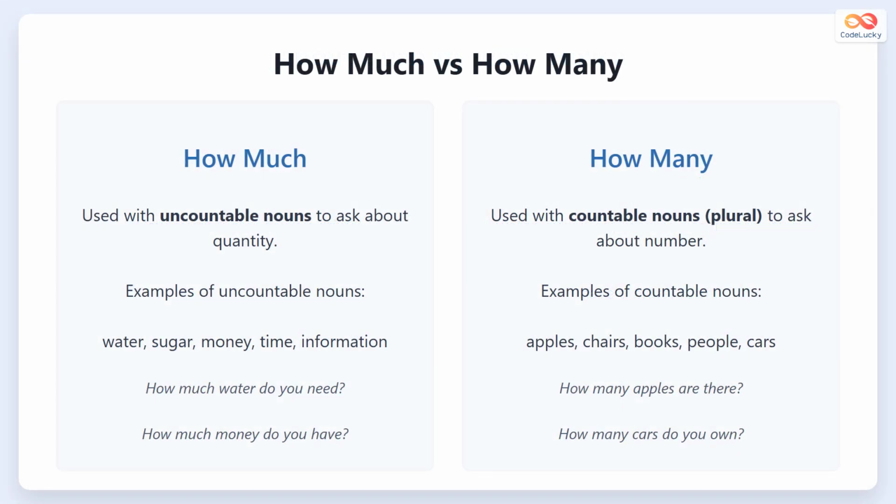How much is used with uncountable nouns to ask about quantity, while how many is used with countable nouns in plural form to ask about number. For example, how much water do you need is correct, but for countable nouns, you ask how many apples are there. Countable nouns include objects like apples and chairs.